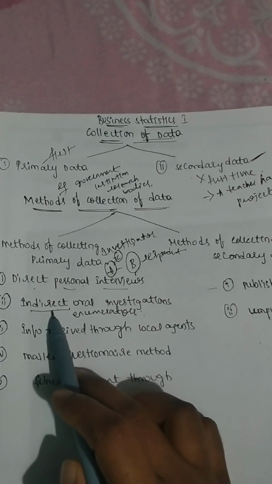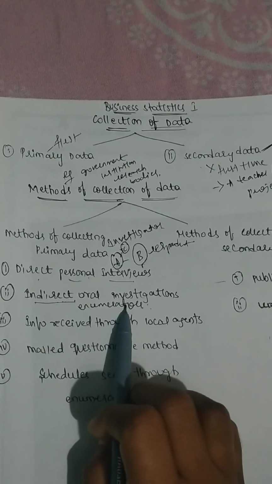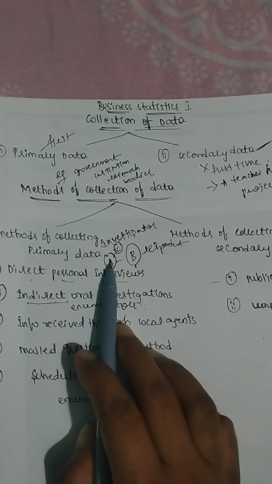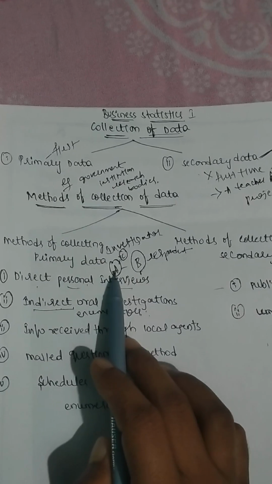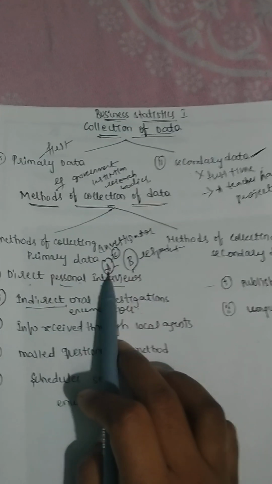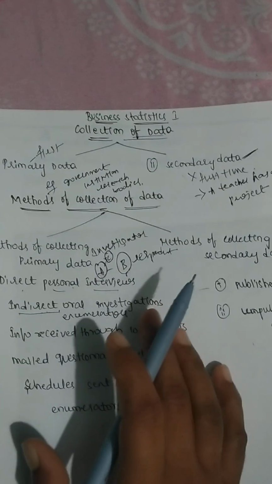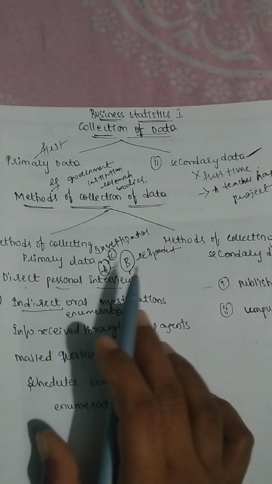I'll repeat one more time. Indirect oral investigation means the investigator will appoint some enumerators. Enumerators are the persons who collect the information on behalf of the investigator. He will collect the information from the respondents and give those responses back to the investigator without any difficulties. Is it clear?